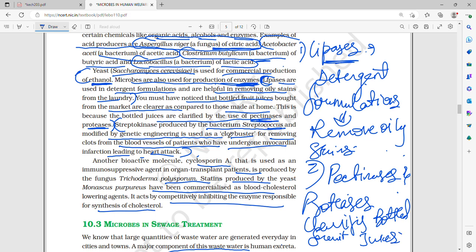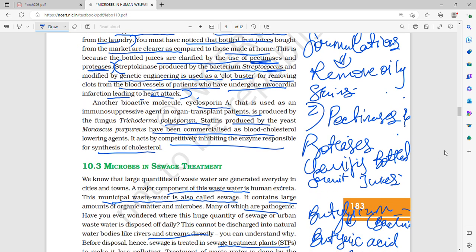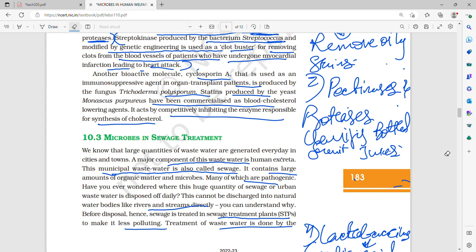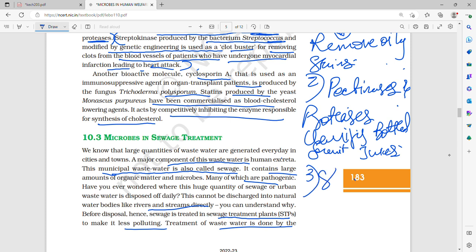Then streptokinase, which is produced by the bacterium Streptococcus.